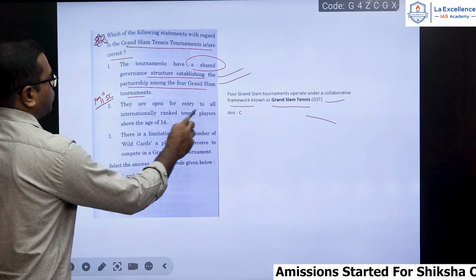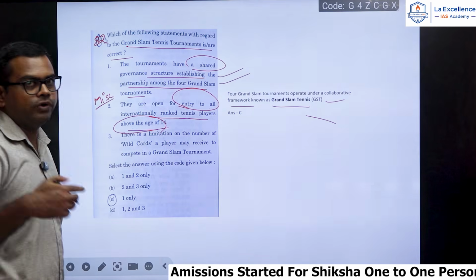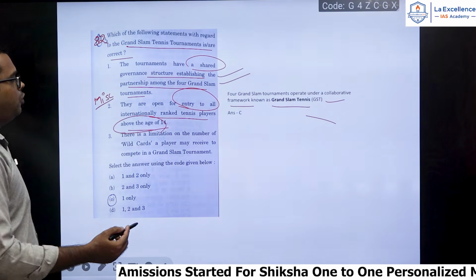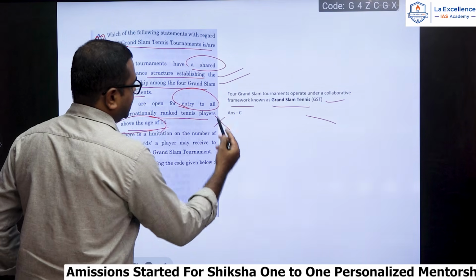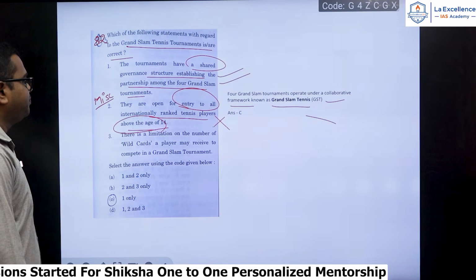They are open for entry to all internationally ranked tennis players. See, above the age of 14 is the criteria, but not to all. Okay, it is subject to the disciplinary actions by the concerned authority. So 2 will be wrong.